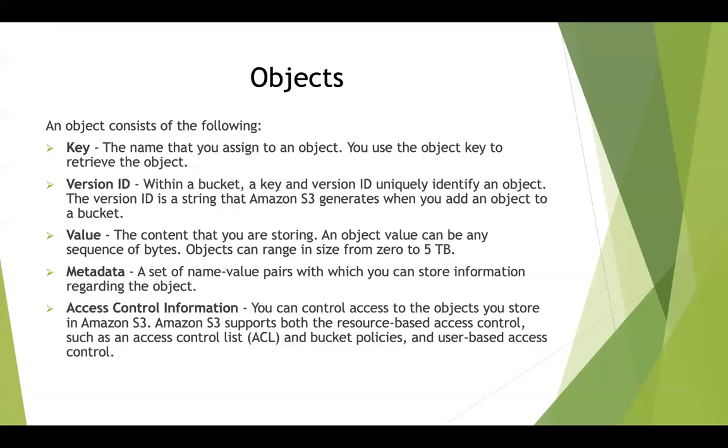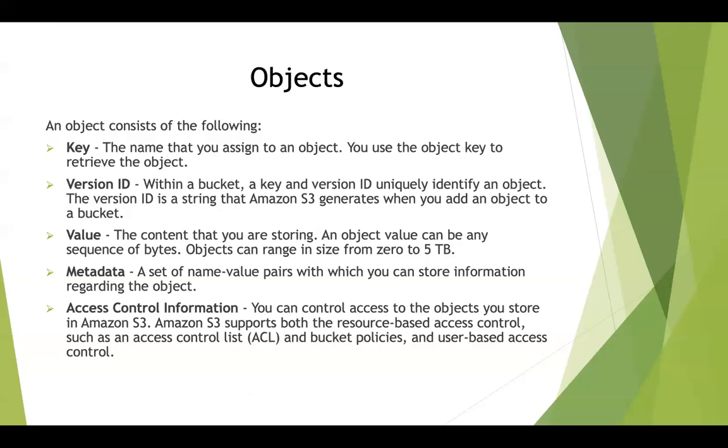Okay. Similarly to how we saw with IAM policies, and IAM policies support versions, AWS S3 objects also support versioning. And the value is the content that you are storing within that object. So the objects can vary in size from 0 to 5 TB. Every single object that you can store can range from 0 to 5 TB. That is the maximum limit that they have given for an object.